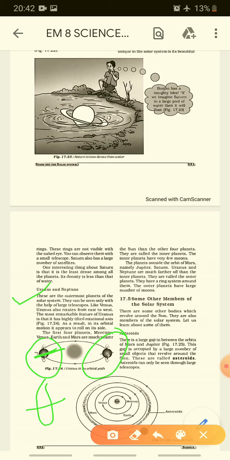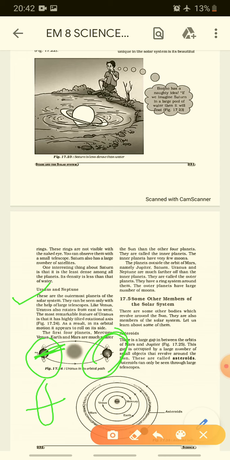See here, the axis is slanted in the picture. Uranus has a remarkable feature that it is highly tilted, like our Earth. How is our Earth tilted? It is not straight. Same way, as a result, in its orbital motion, it appears to roll on its side.